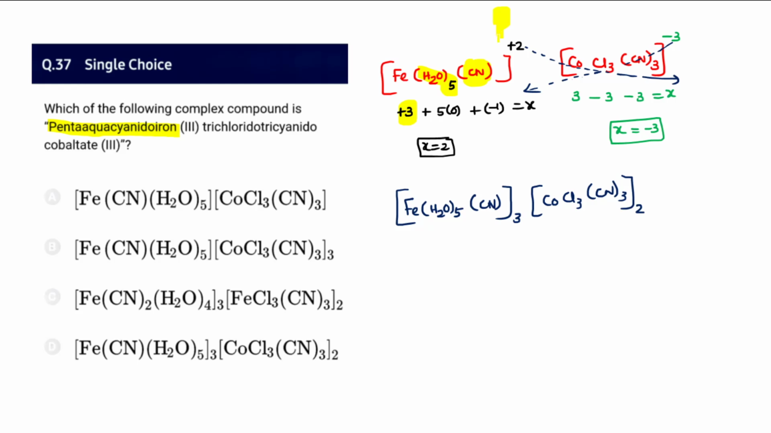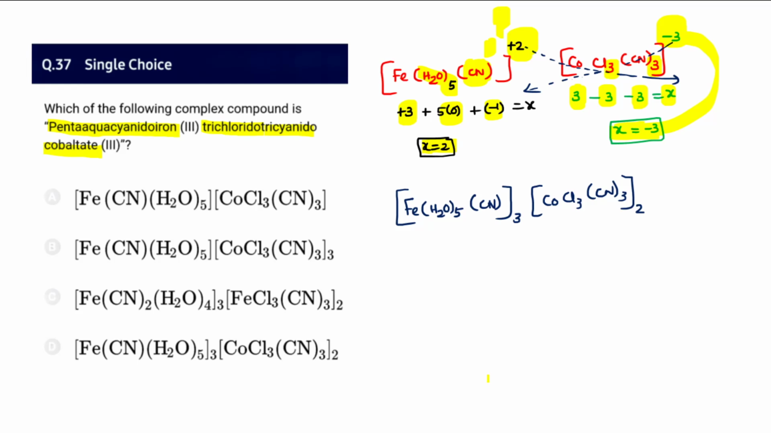So let me find out the charge of this entity. 3, 0, minus 1, so x equals 2 finally. So I'm writing here plus 2. And then for the next case, trichlorido, 3 chlorine, 3 cyanide, and cobaltate is given. So cobaltate is 3, chloride is minus 3, cyanide is minus 3, equal to x. I must find what x is. So x equals minus 3. So therefore it matches exactly as minus 3.